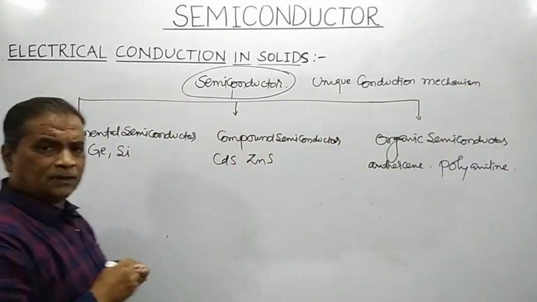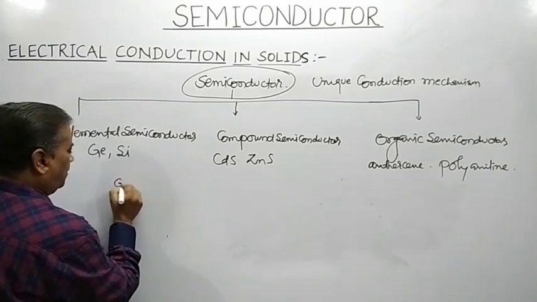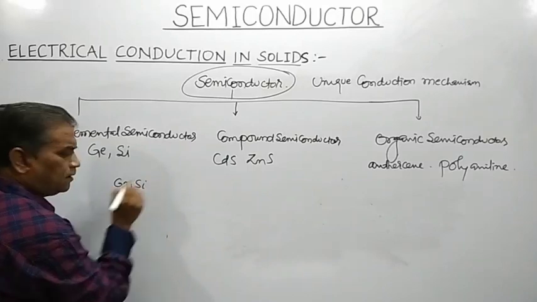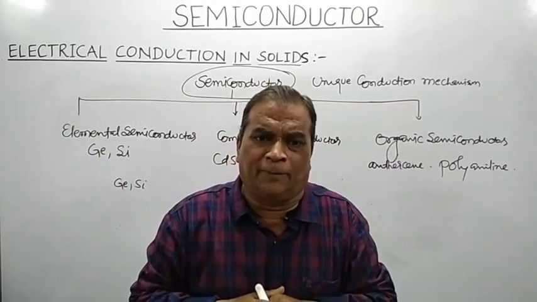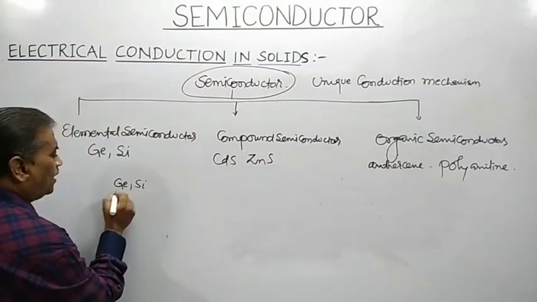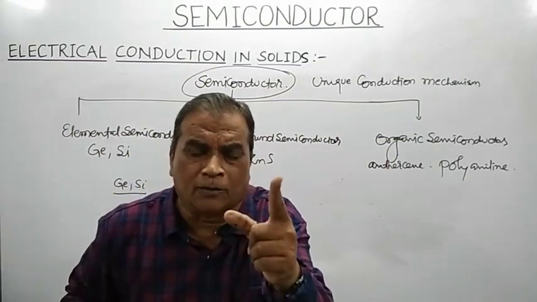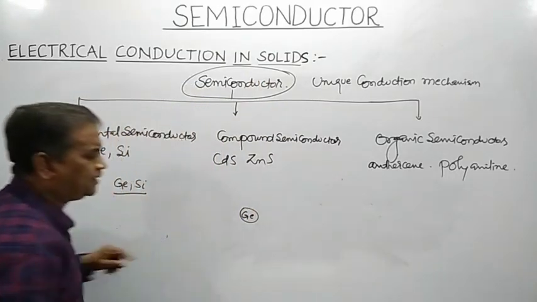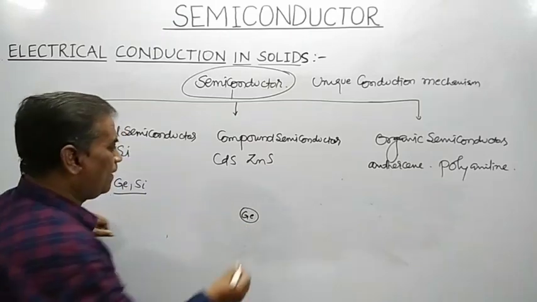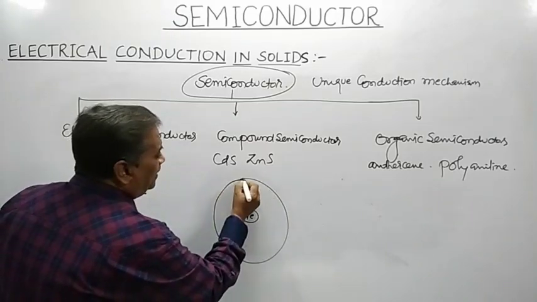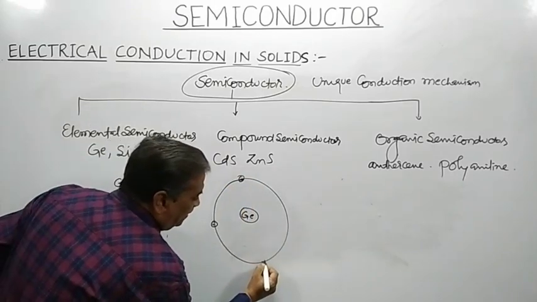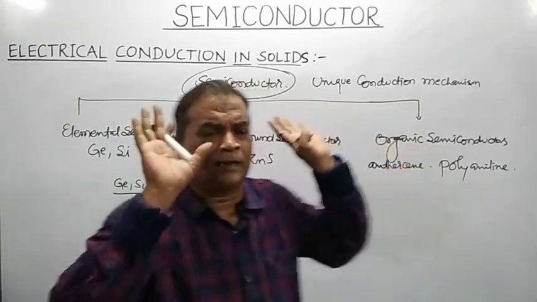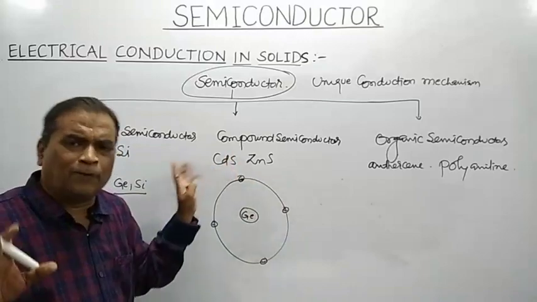See, semiconductors like germanium or silicon both belong to the fourth group of the periodic table, means they are tetravalent. Their valency is 4. It means they have 4 electrons in their outermost orbit. If I say this is the nucleus of germanium, how many free electrons are available in its outermost orbit? This germanium atom has 4 free electrons in its outermost orbit, and those electrons are called free electrons or valence electrons.